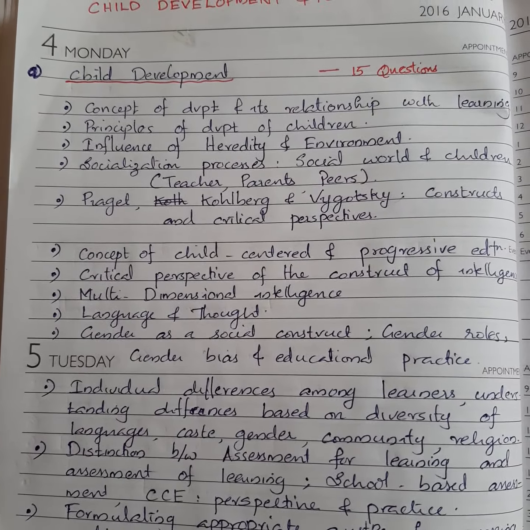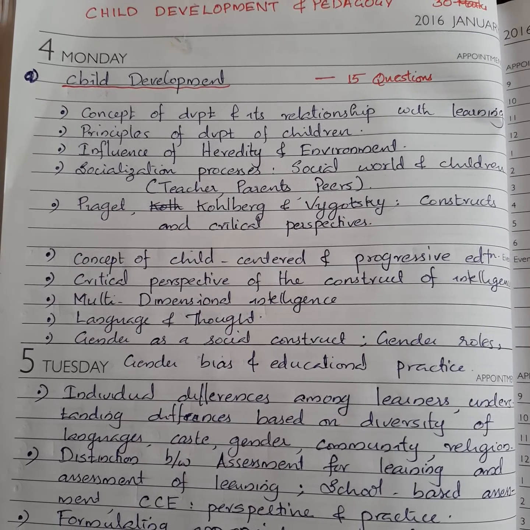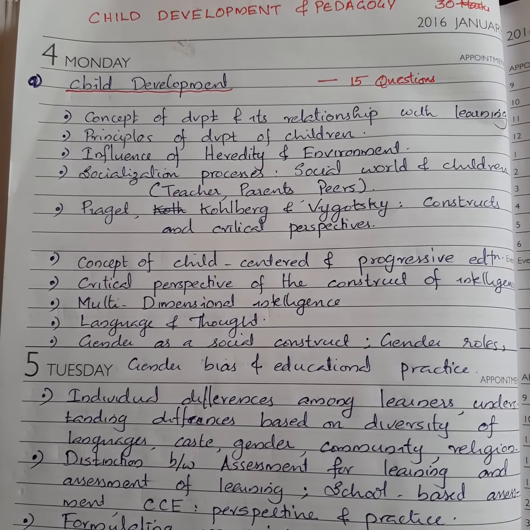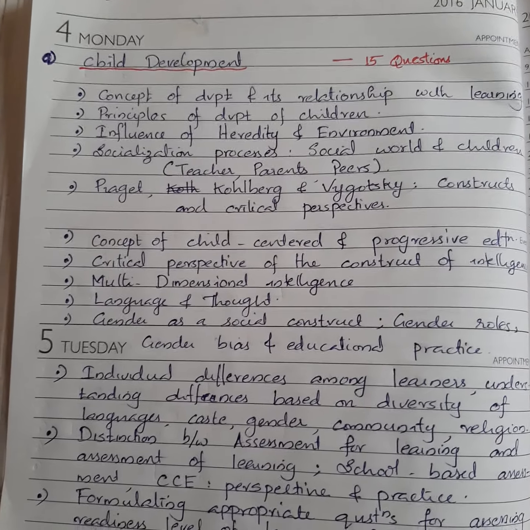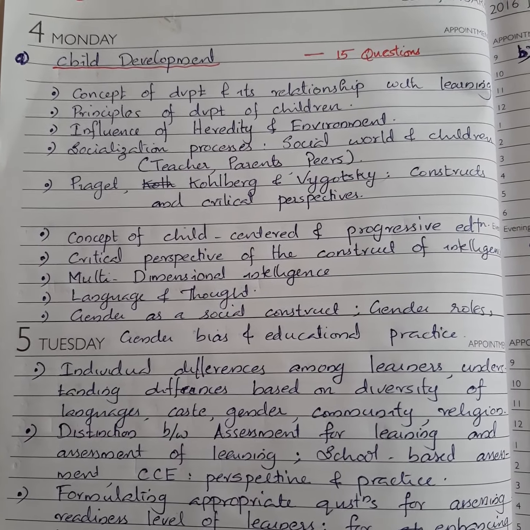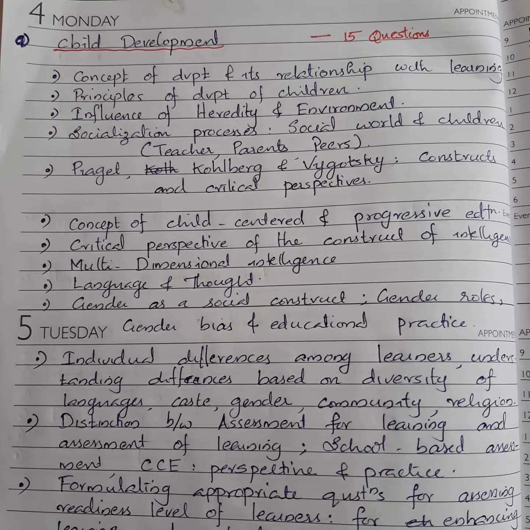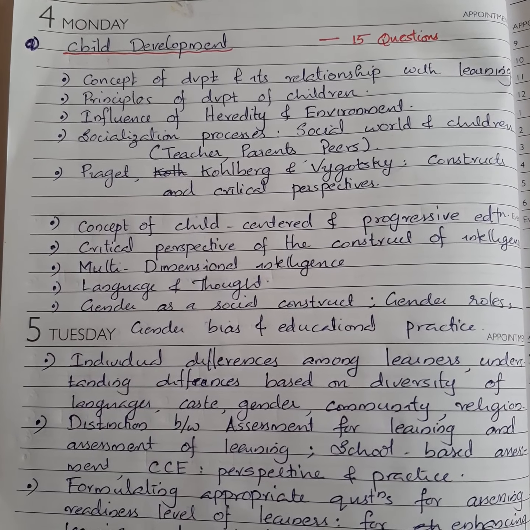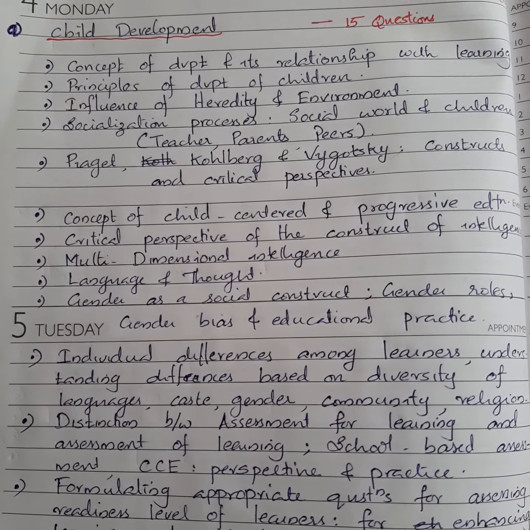Another one is Piaget, Kohlberg and Vygotsky, constructs and critical perspective. The theories of Piaget, Kohlberg and Vygotsky and the constructs and critical perspectives. Next one is concept of child-centered and progressive education. Third topic is critical perspective of the construct of intelligence. Another one is multidimensional intelligence. Next is language and thought.